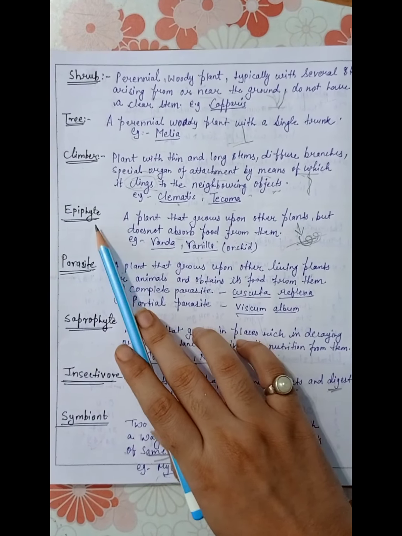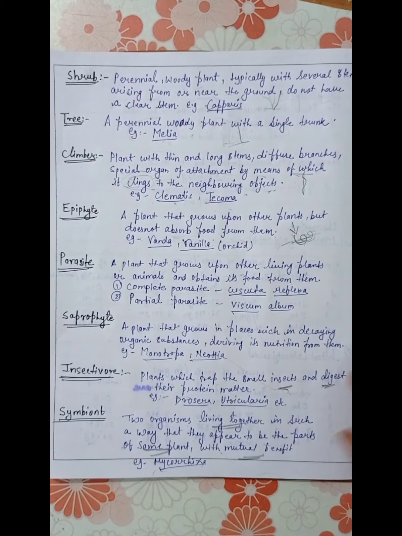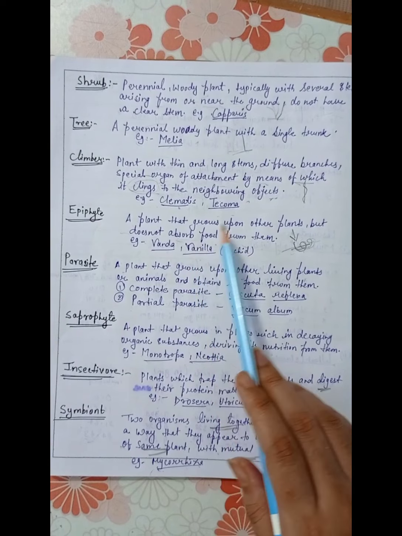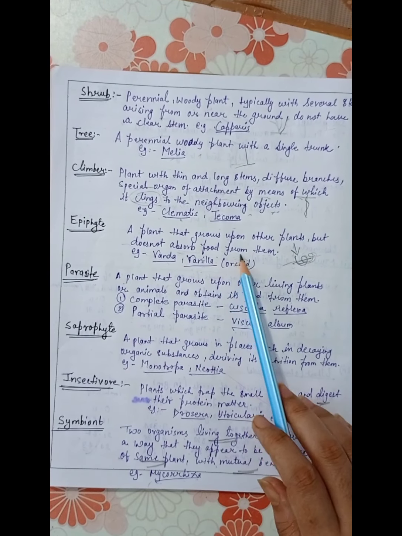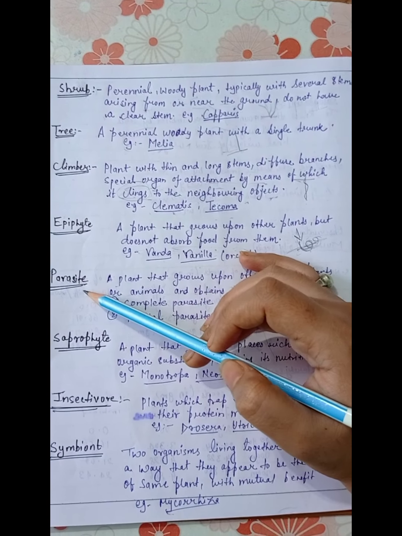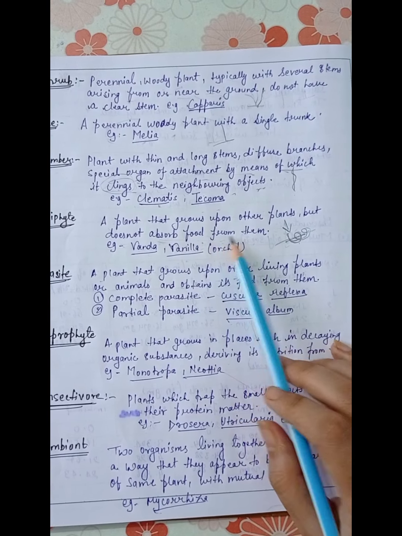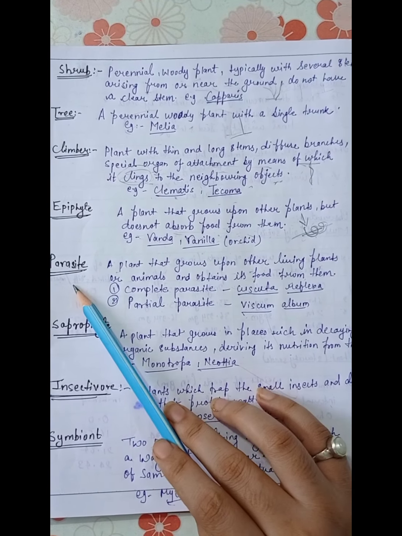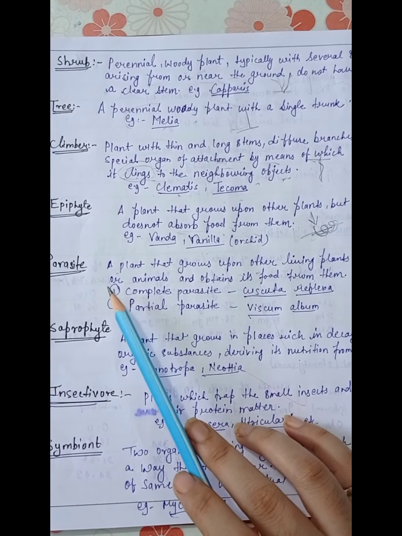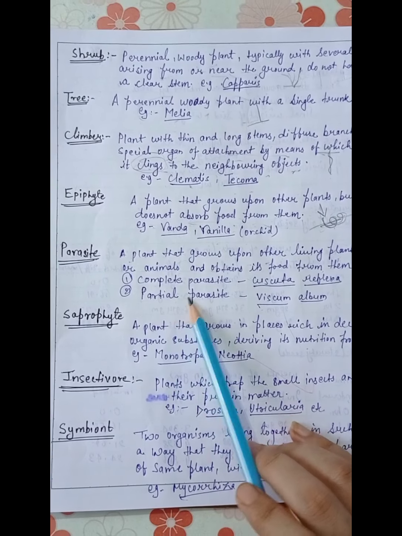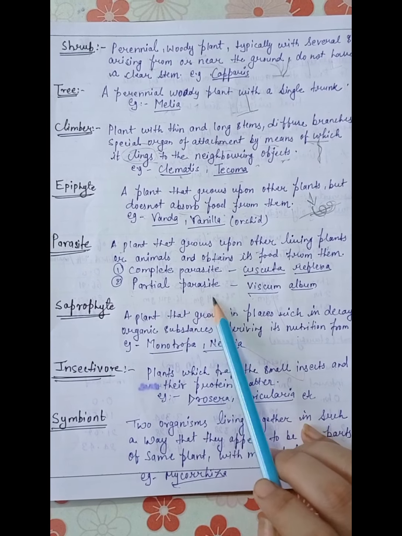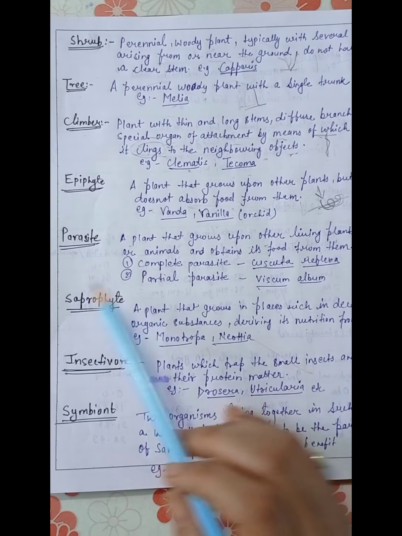Epiphytes grow upon other plants but do not absorb food from them, that means they grow on the other plant but are not dependent on it for food. Examples are Vanda and Vanilla. The difference between epiphyte and parasite is that an epiphyte does not absorb food from the host plant, but a parasite needs a host plant to obtain its food, and it may be of two types: complete parasite and partial parasite. Complete parasite is Cuscuta reflexa, and the partial parasite is Viscum album.